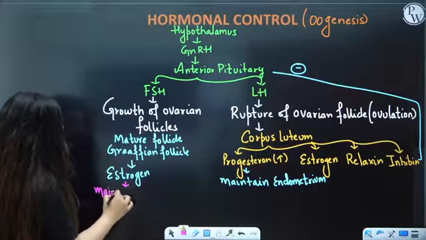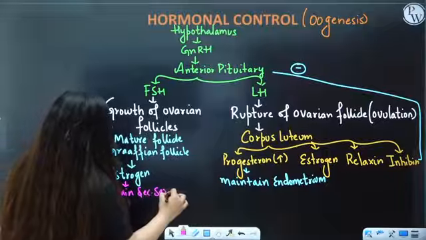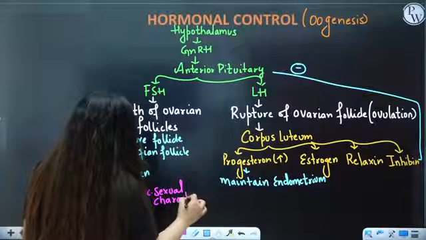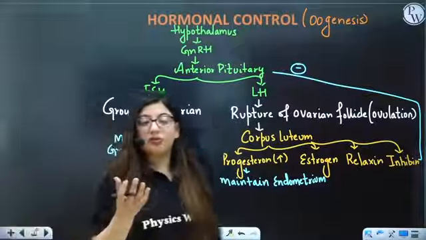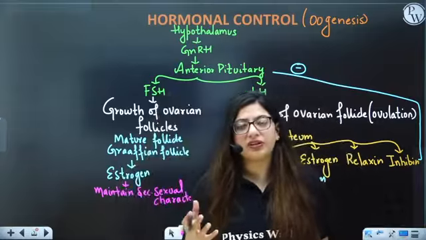secondary sexual characters. What are these secondary sexual characters? Yes, like formation of breast, development of all the reproductive organs in a female.